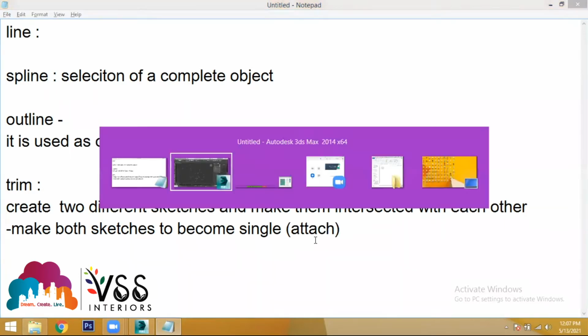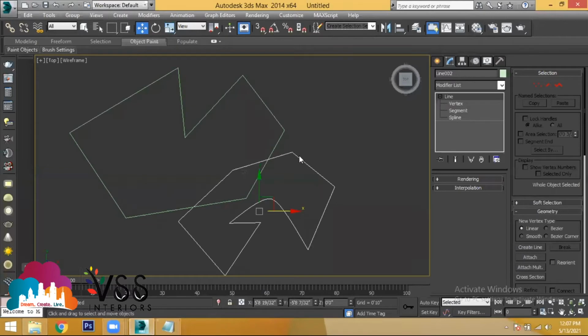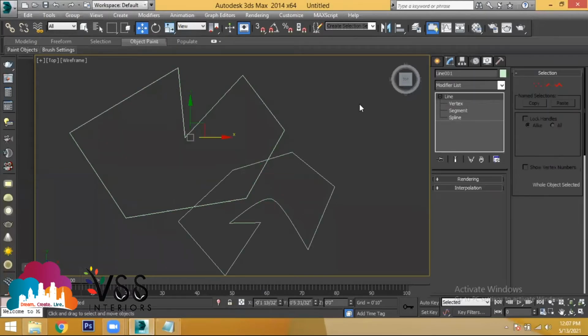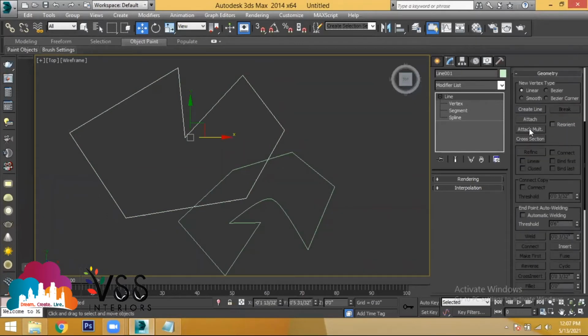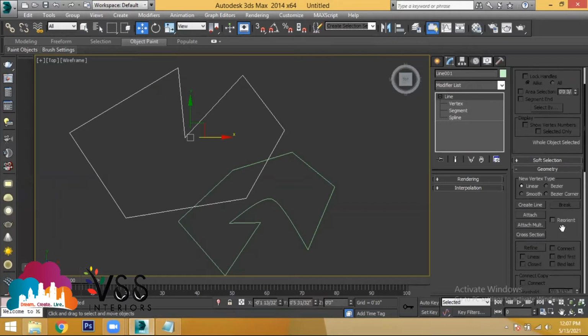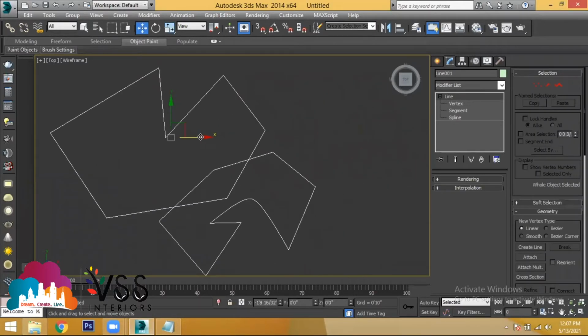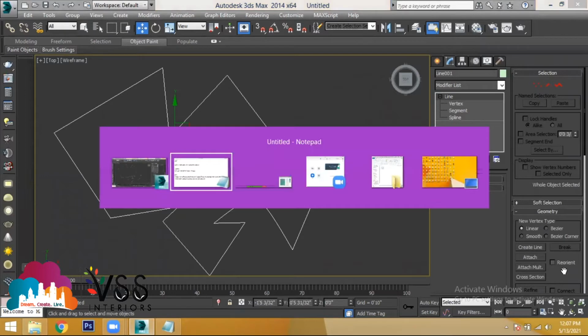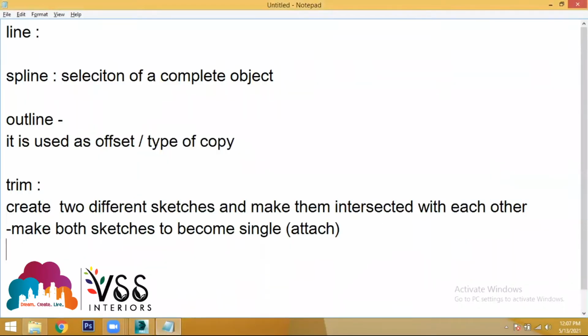Now, select any sketch. In the line tool, you will find the tool called attach, or even this object was created with the tool called line, and even in this you will find attach. Let's say I'm selecting one object, using the attach option and selecting the other sketch to convert into that object. Now I've used attach, press W. Now the complete object is a single selection. Two different sketches are in a single selection. After attaching, don't use weld right now.